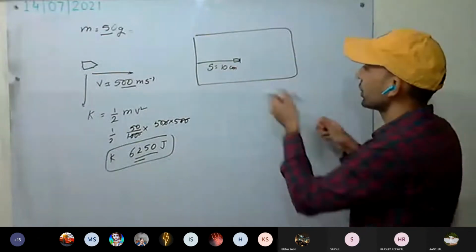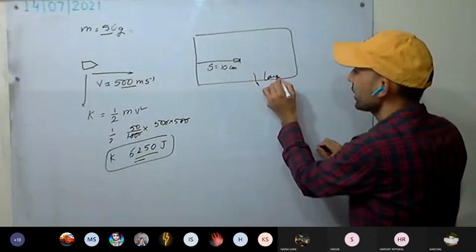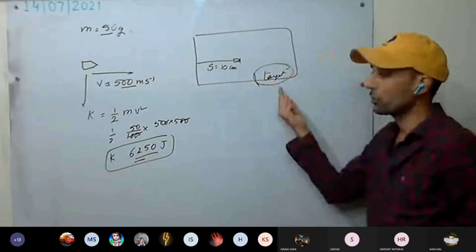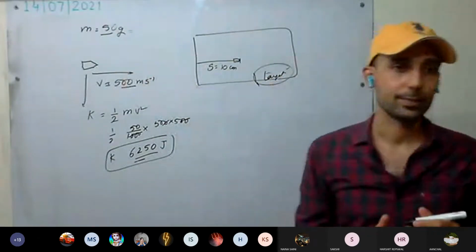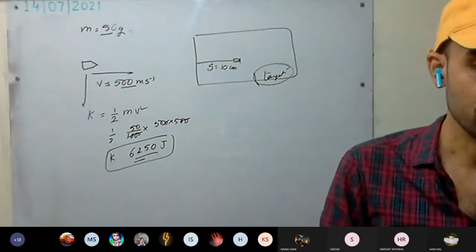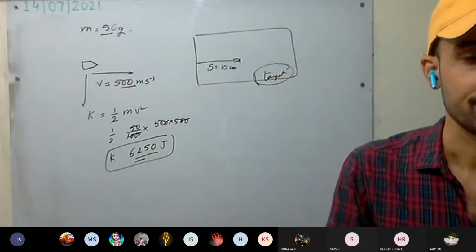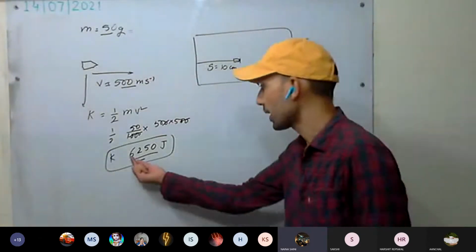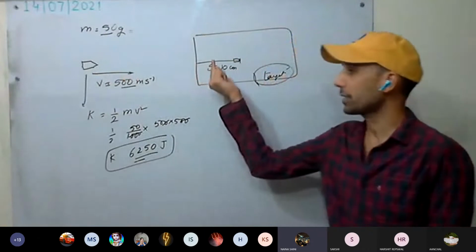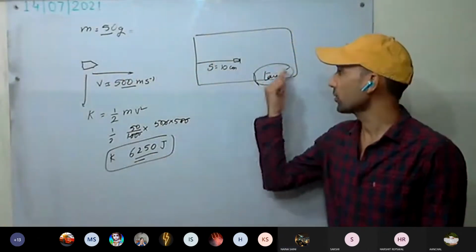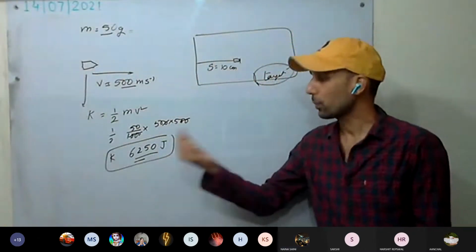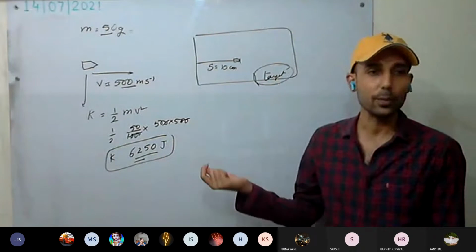So this would, okay, 1 minute, target is there. So how much of the work does this target have to do to stop the bullet? This is the energy possessed by the bullet, kinetic energy. How much work does this target have to do to stop the bullet? What does it mean to stop the bullet?